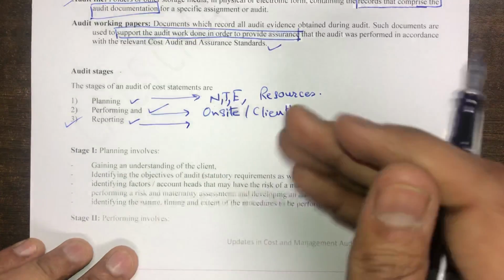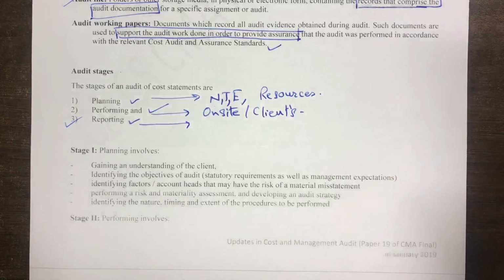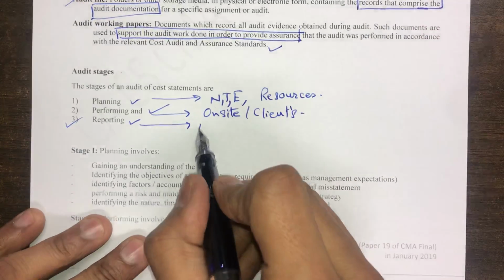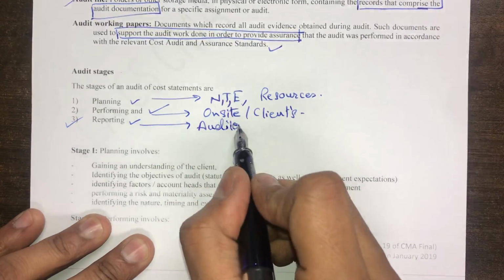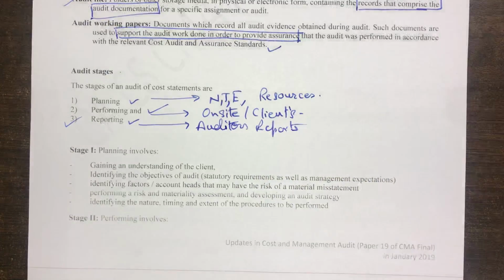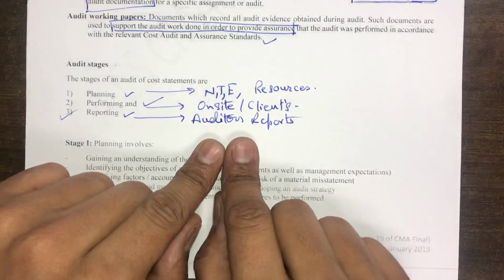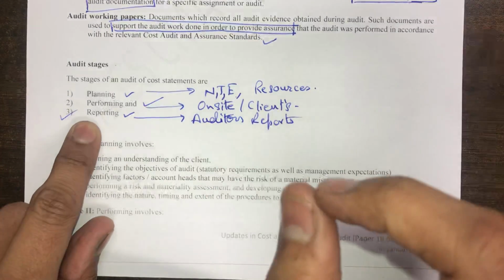Now see, you don't have any product, so we don't have an iPhone to sell in the market. Our product as an auditor is always our auditor's report. So guys, whatever you've done, the final output which is coming in the hands of the users of the financial statements is your auditor's report. So your reporting should be perfect.